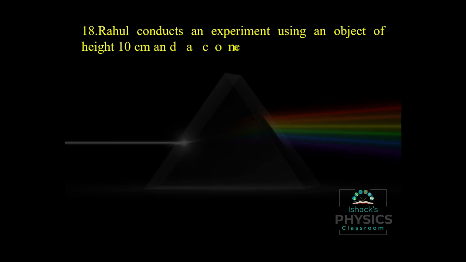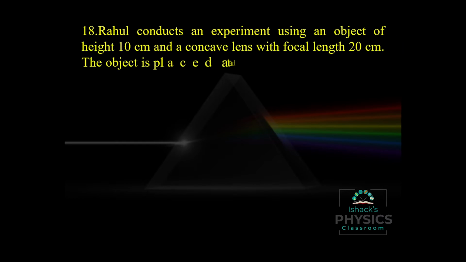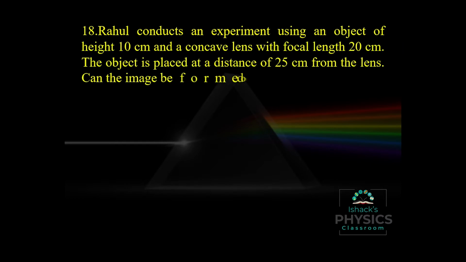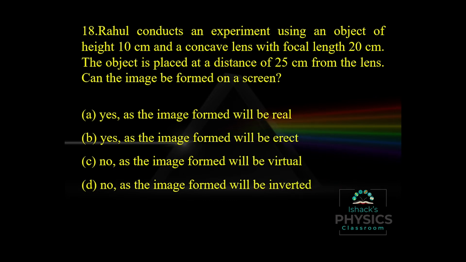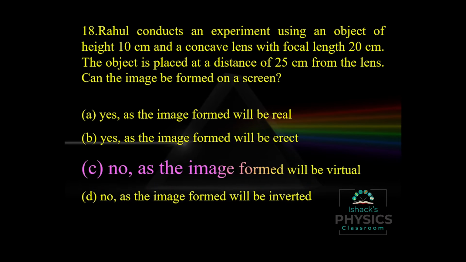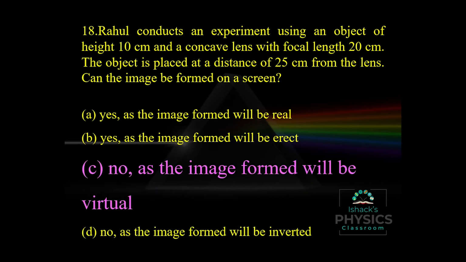Rahul conducted an experiment using an object of height 10 centimeter and a concave lens of focal length 20 centimeter. The object is placed at a distance of 25 centimeter from the lens. An image is formed on a screen. So we are performing the experiment using a concave lens. In case of concave lens, we only get virtual images. So no, as the image formed will be virtual. So we don't want to go for the calculation because we know that in case of a concave lens we will get only virtual images. In a similar manner, in a convex mirror we have only virtual images.